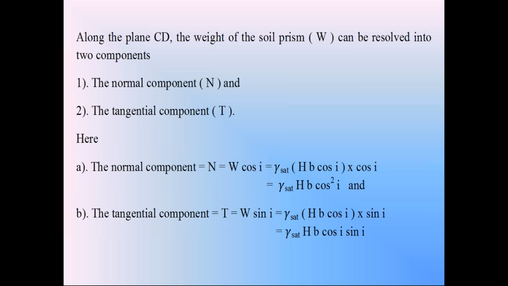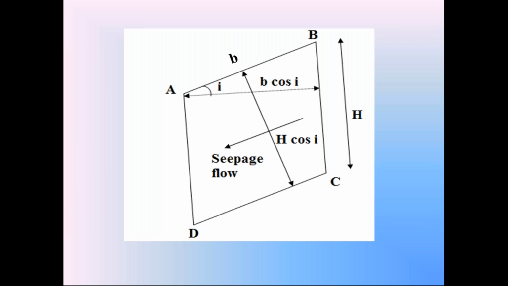Now, in the third condition, we are going to consider the seepage flow in the soil. So, check this diagram. We consider the seepage flow effect in the soil prism, because in the third condition, we consider the seepage flow through the soil slope. Just now we discussed the seepage flow direction parallel to the soil slope AB. This is the seepage flow direction.